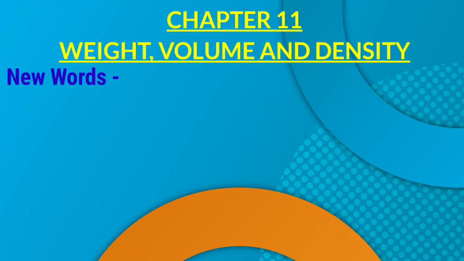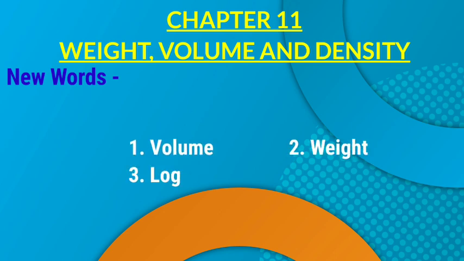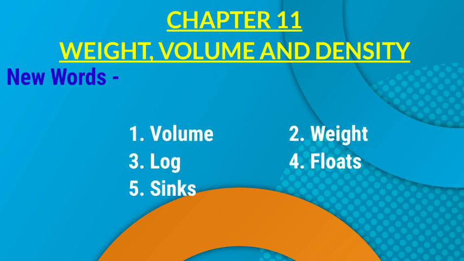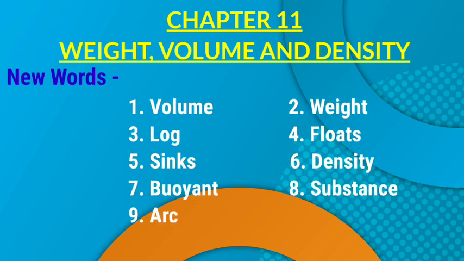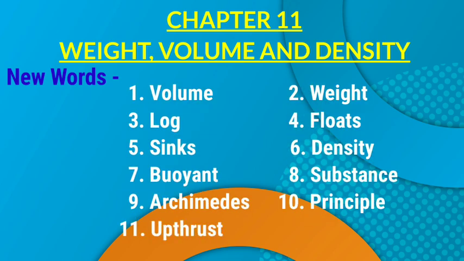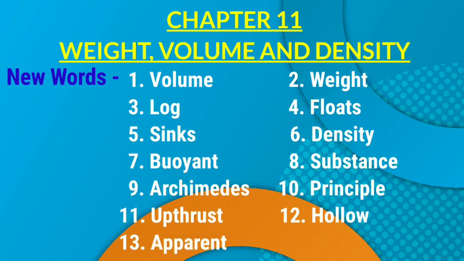Chapter 11. Weight, volume and density. New words. 1. Volume. 2. Weight. 3. Log. 4. Floats. 5. Sinks. 6. Density. 7. Buoyant. 8. Substance. 9. Archimedes. 10. Principle. 11. Upthrust. 12. Hollow. 13. Apparent. 14. Immersed.